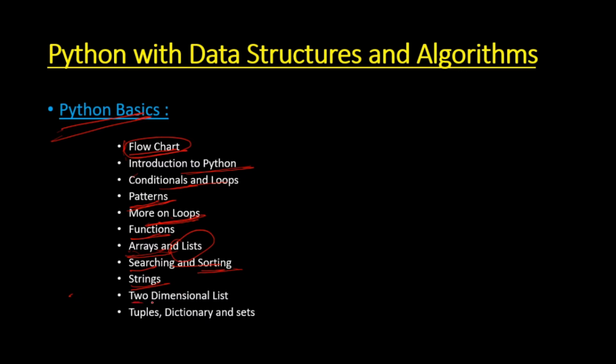Next, we'll learn the 2D list, or two-dimensional list, how we can use it and how it behaves in Python. Next, we'll look at some special data structures which are inbuilt in Python, like tuples, dictionaries, and sets. We'll learn how to use them in Python because they are already inbuilt.